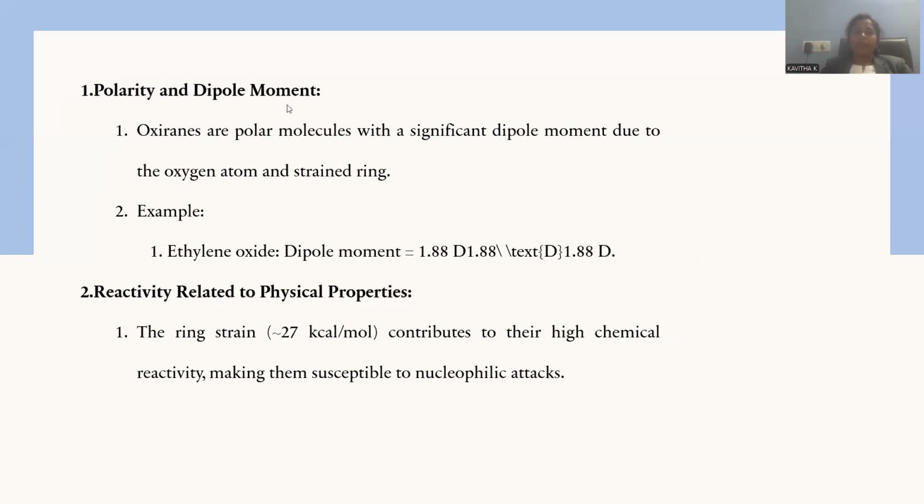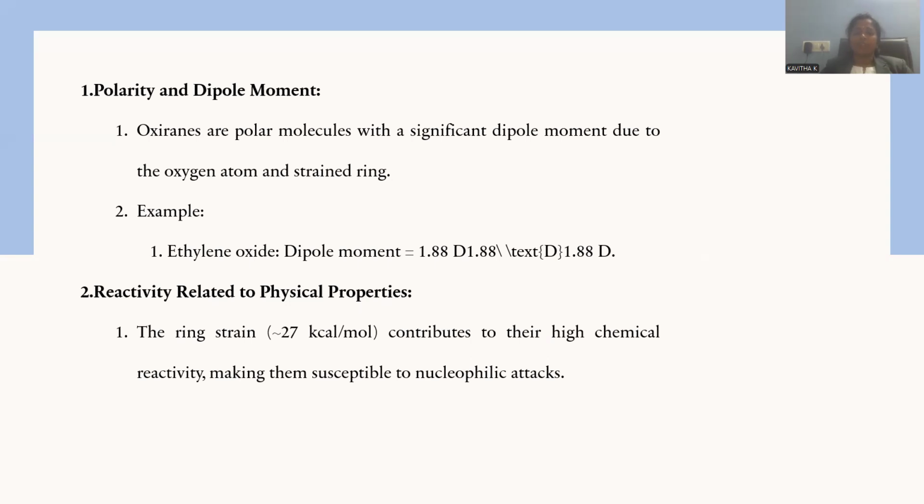And the polarity, the dipole moment. Oxygen's electronegativity will impart polarity within the molecule. Carbons will experience a slight positive charge in comparison to the oxygen, and oxygen will carry a partial negative charge. This is the way polarity is raised, and the dipole moment is calculated as 1.88 Debye units for this molecule. It is extremely small in size.